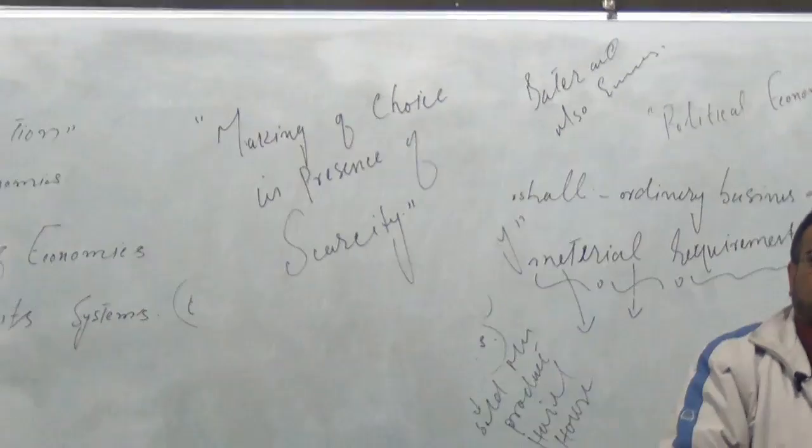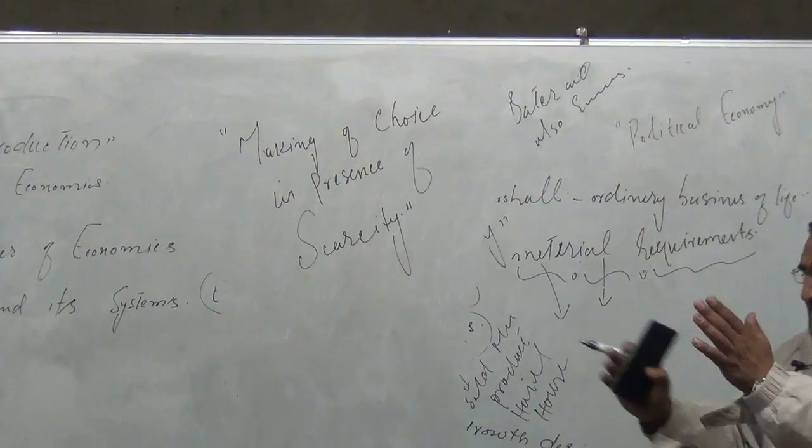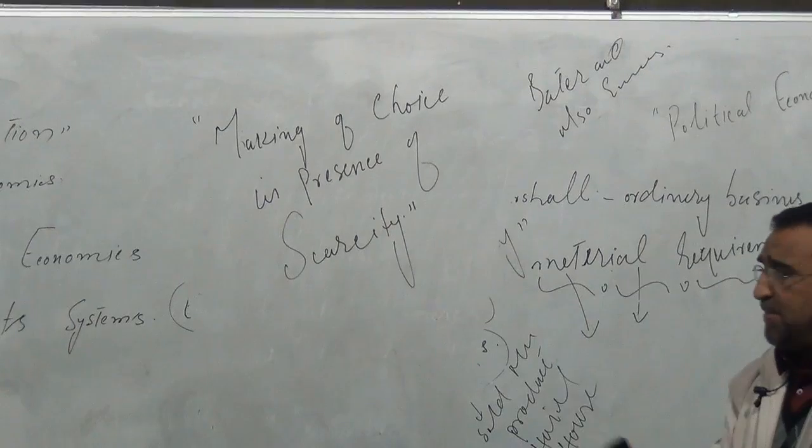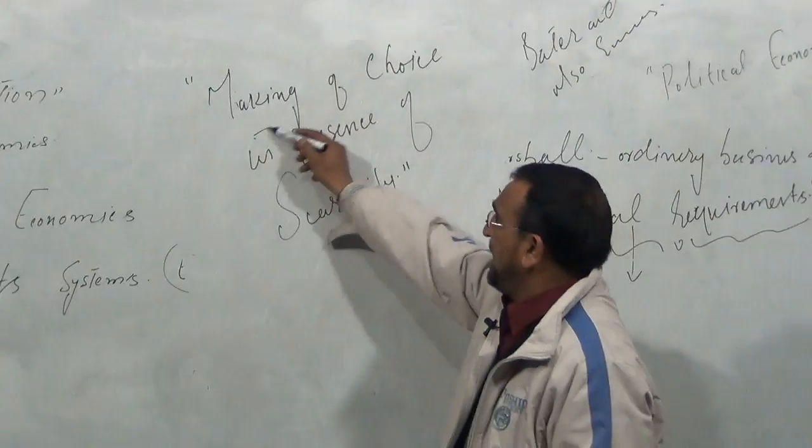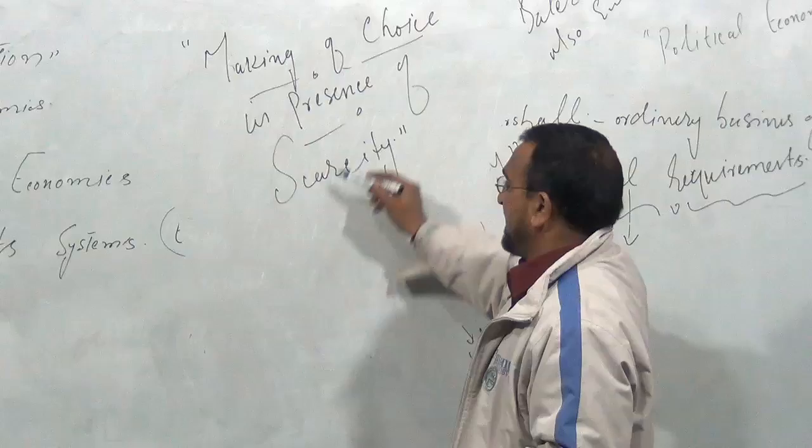This is the main conclusion of all the definitions. Suppose anybody asks you to define economics, you can simply say making of choice in presence of scarcity.